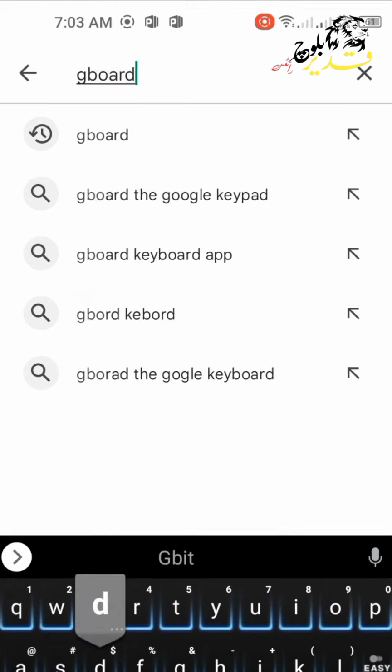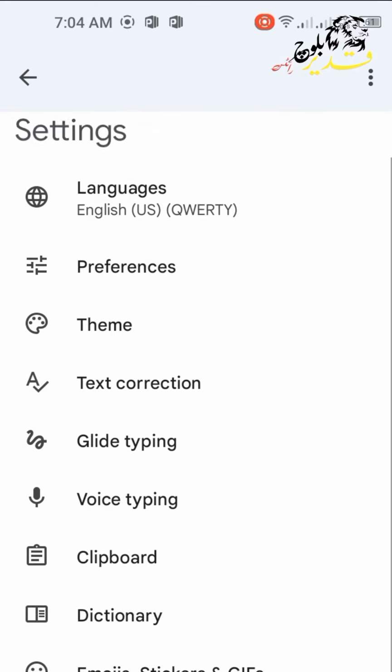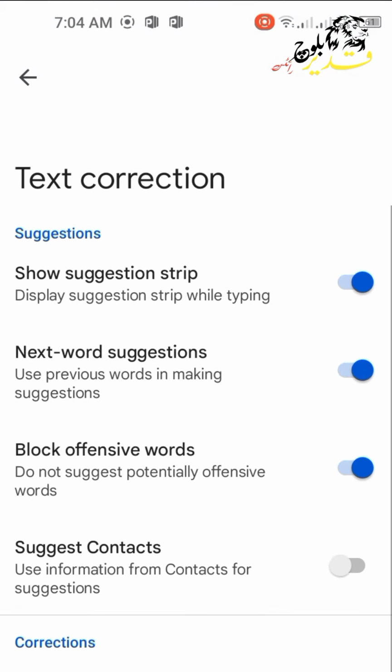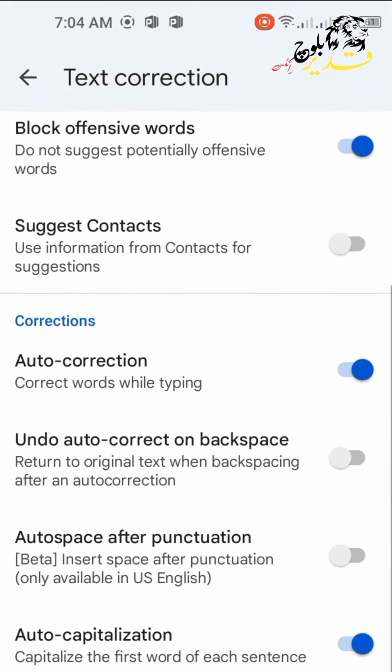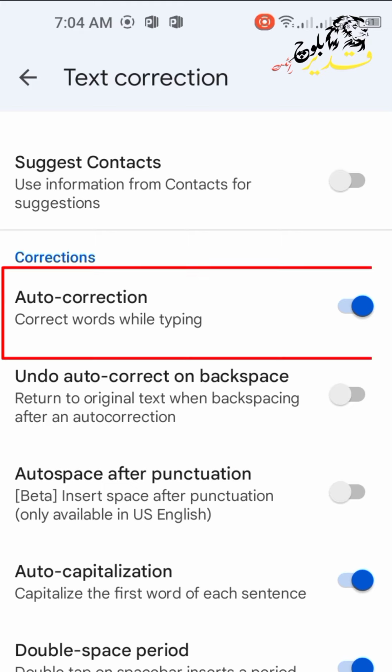Open your Play Store and search for Gboard. Open the Gboard. Gboard is already present in every mobile. You will get an option in Gboard. You have to click on it for text correction. After coming to this option, you have to scroll down a bit. You have to turn off auto correction.